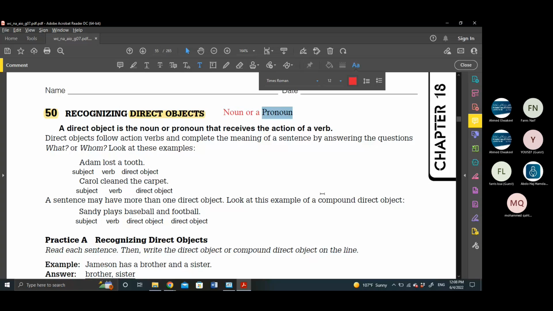Take things easy. So we have nouns. Nouns can come at the beginning of the sentence, or in the middle, or even at the end.